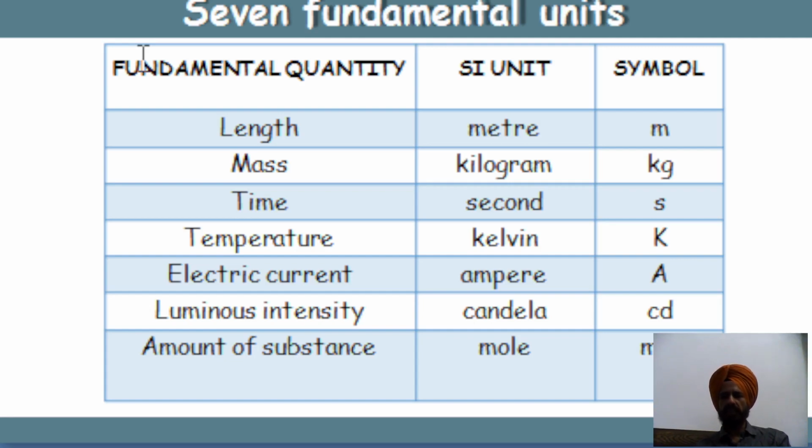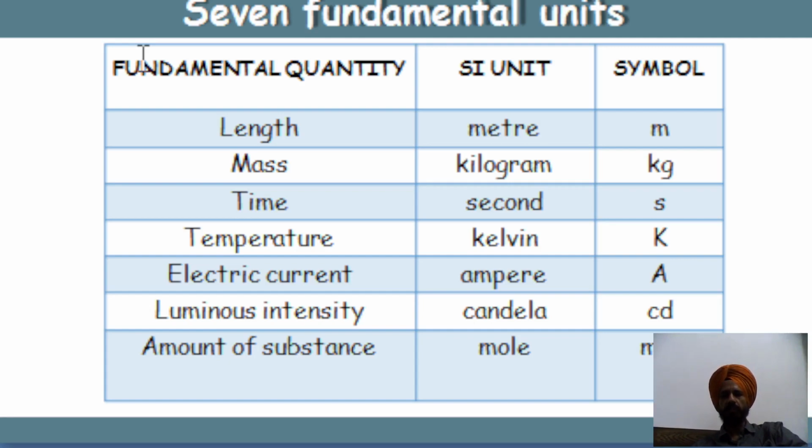Time is expressed in second and its symbol is s. Temperature is expressed in Kelvin and its symbol is K. Electric current is expressed in ampere and its symbol is capital A. Luminous intensity is expressed in candela and its symbol is cd. Amount of substance is mole and its symbol is mol. So we have 7 fundamental units in physical measurements.